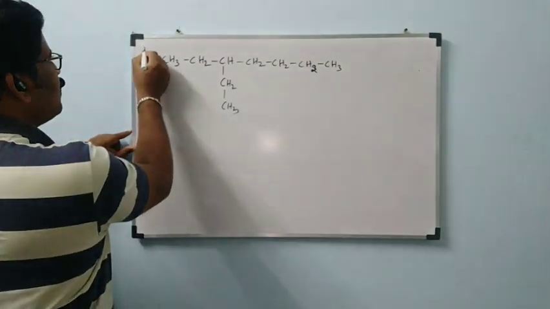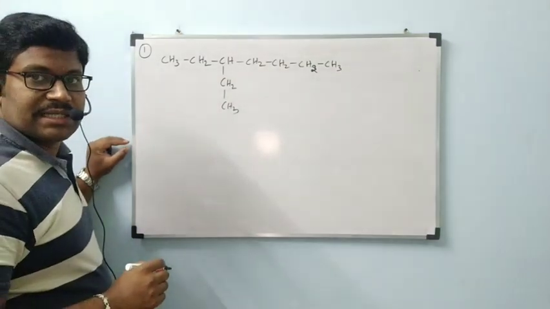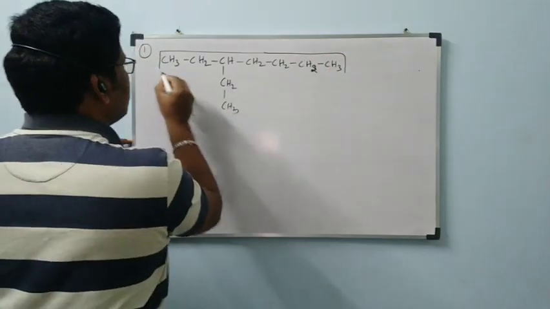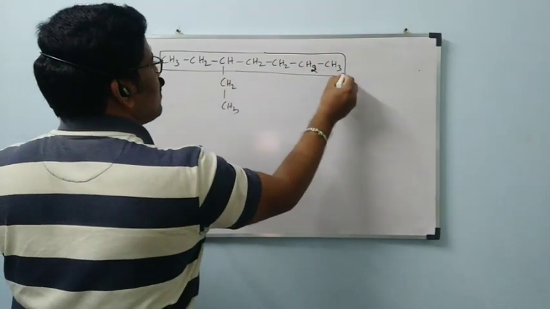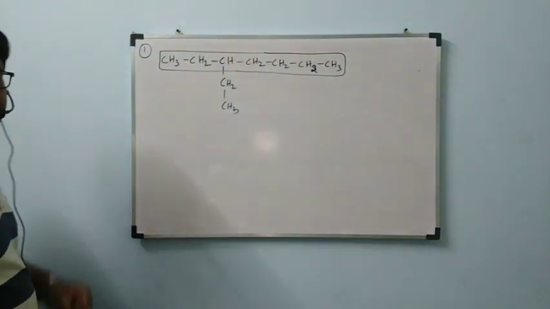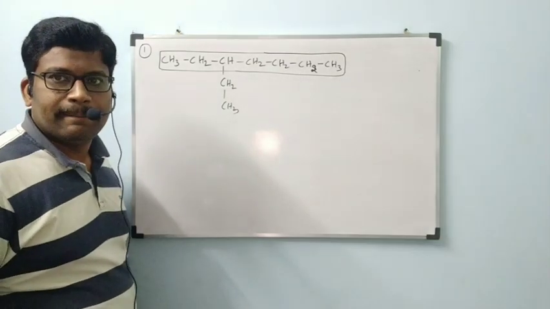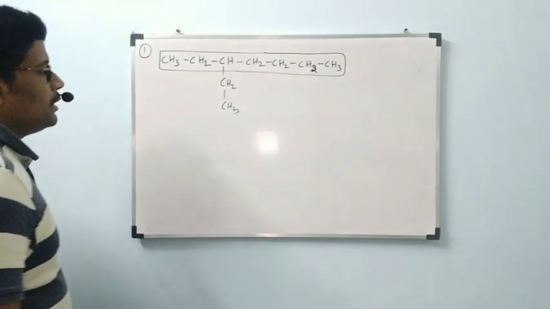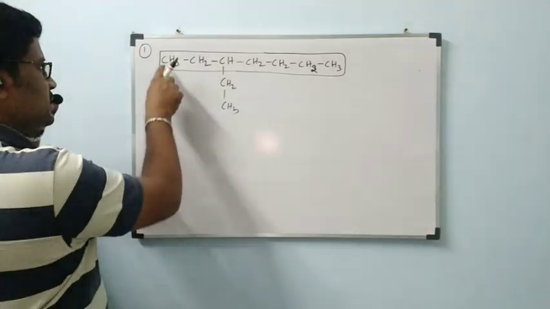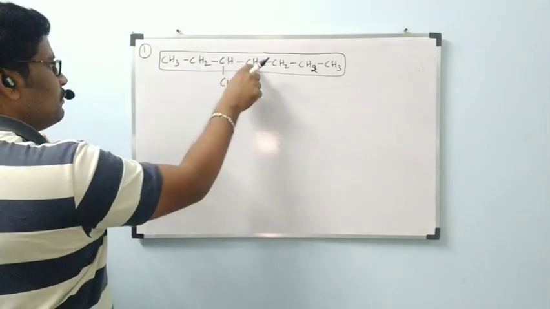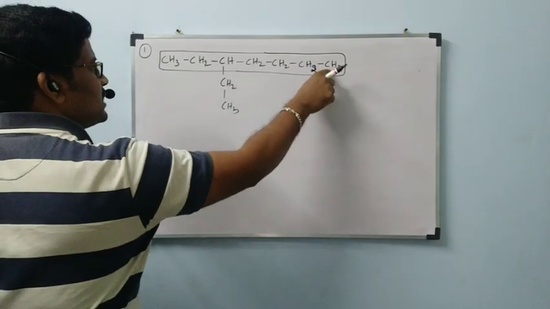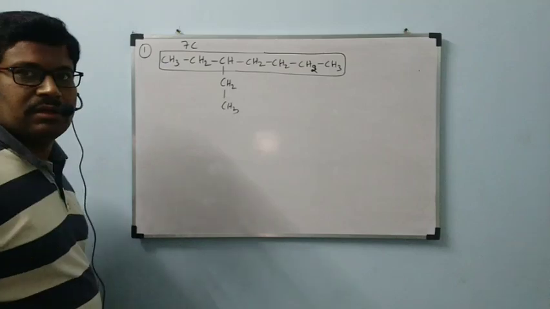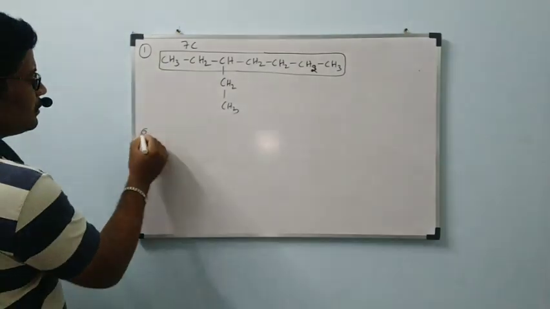First I am showing possibility 1. Okay, a straight chain. Like this straight chain. This straight chain contains how many carbons? 1, 2, 3, 4, 5, 6, 7. 7 carbons are there, so I am mentioning 7C here. Okay. Second possibility.